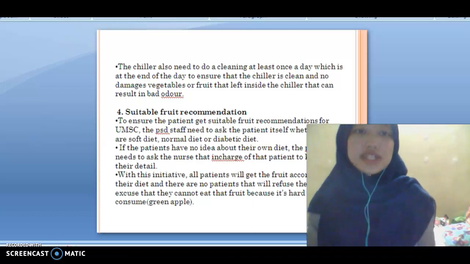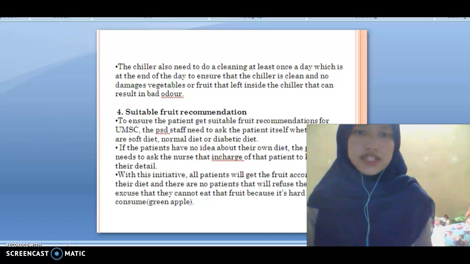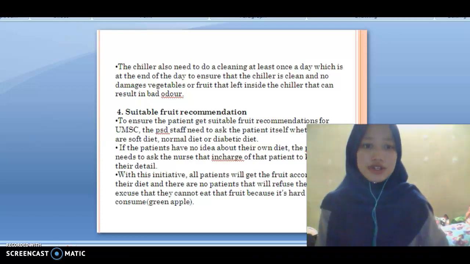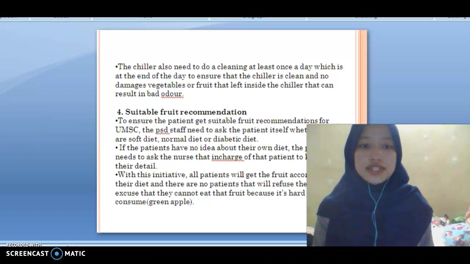To ensure the patient gets suitable fruit, the PPUM staff need to ask the patient themselves whether they are on a soft diet or diabetic diet. If the patient has no idea about their own diet, the staff need to ask the nurse in charge of the patient to know the details. With this initiative, all patients will get the fruit according to their diet, and there will be no patients refusing the fruit because it is hard to consume.